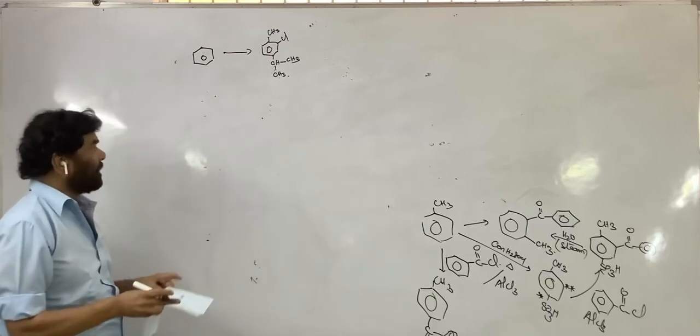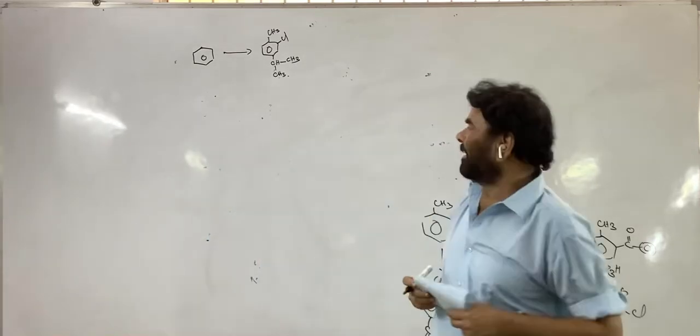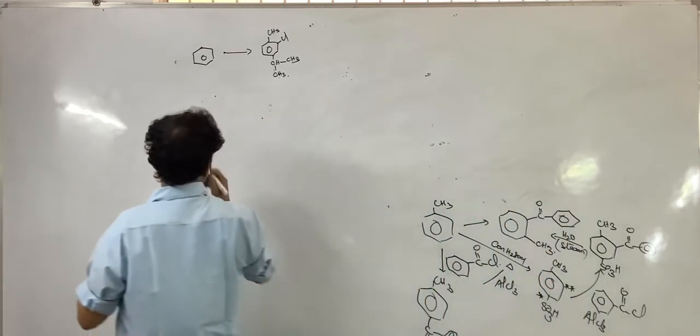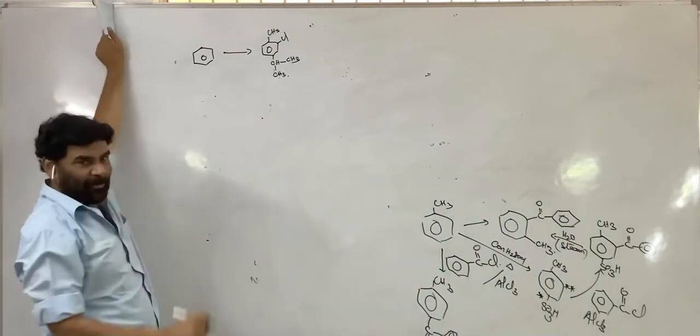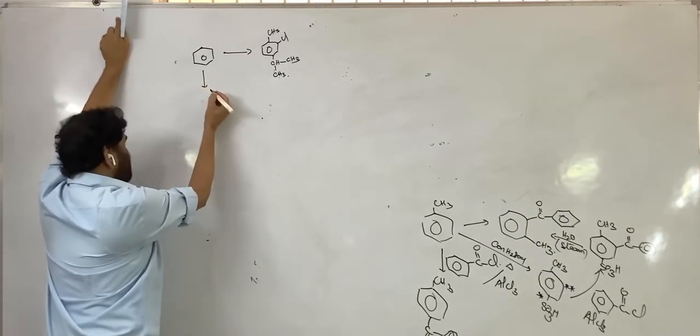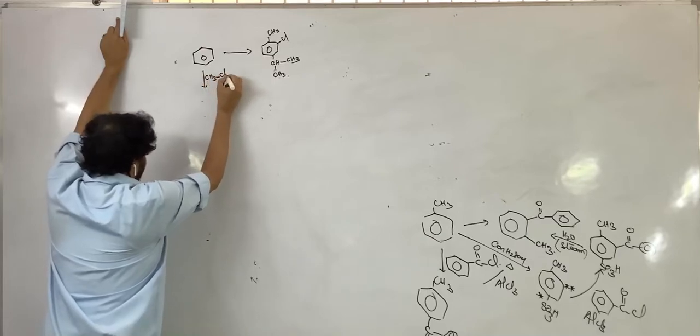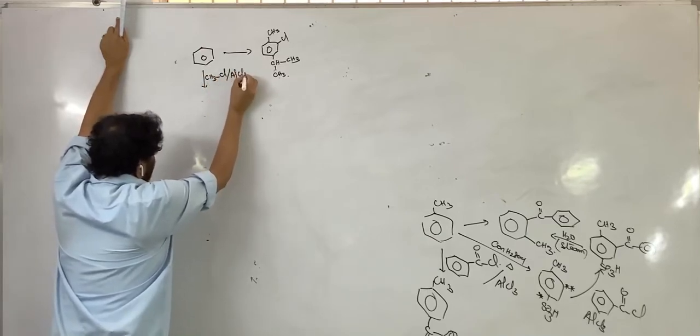So we have introduced three groups into the ring. There are two alkyl groups in the molecule. First, we can plan like this, or you can plan another way also. I will tell you why I have taken this route.